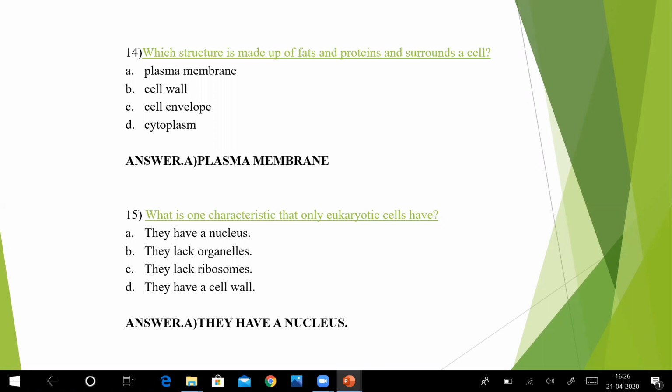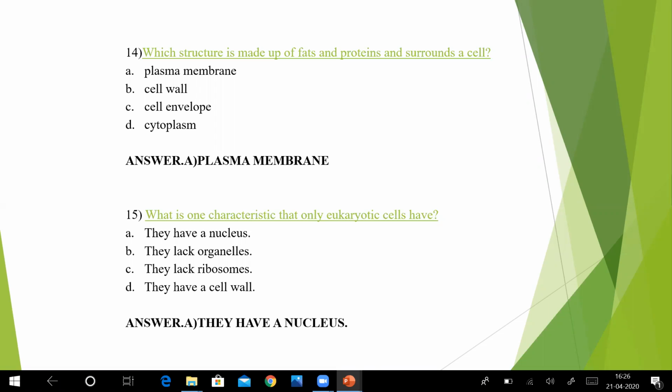Then next is, what is one characteristic that only eukaryotic cells have? They have a nucleus, they lack organelles, they lack ribosomes, they have cell walls. One characteristic which is present only in case of eukaryotic cells, not in case of prokaryotic cells. So obviously, a true nucleus. Number one is the correct option.